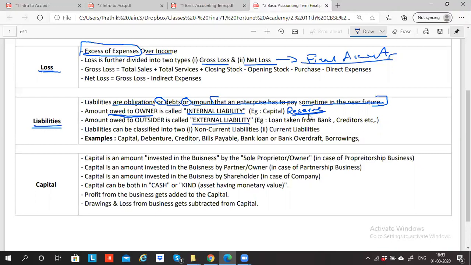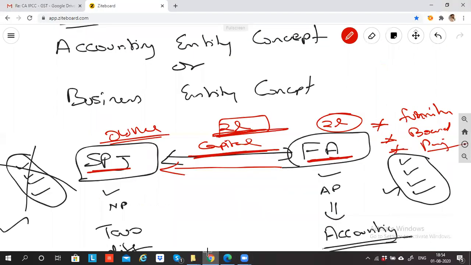So any money which the business owes, this is the technical word. If business owes money, owe means promise to pay. If I owe money to you, it means I promise to pay you. So that is called internal liability. If any money is owed to an outsider, it's called external liability. Which means if the business takes a loan from the bank, will the business not pay back the money to the banker? Yes, sir. Correct?